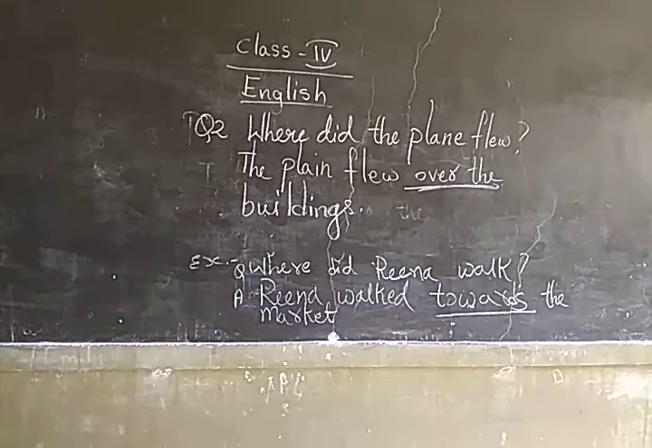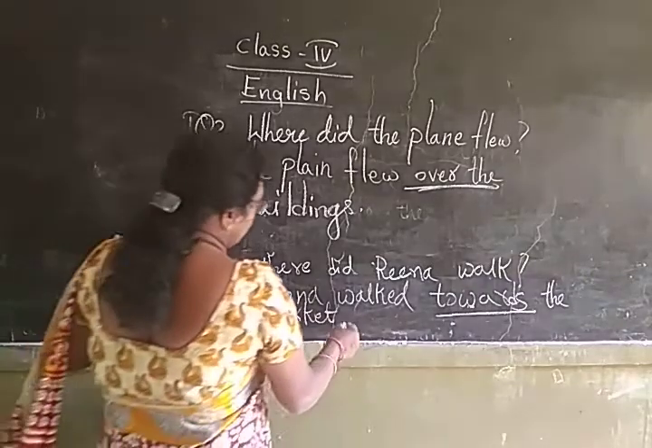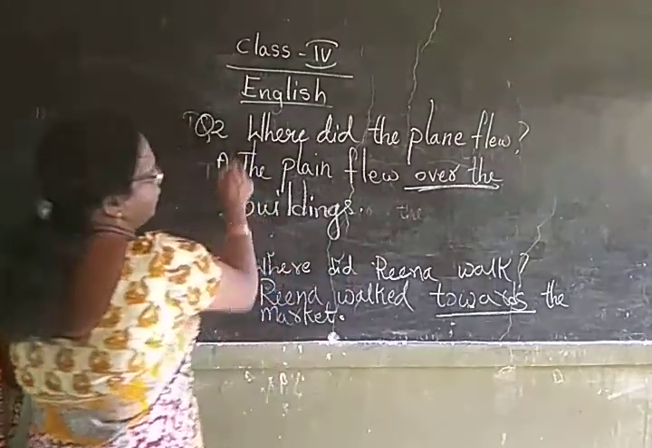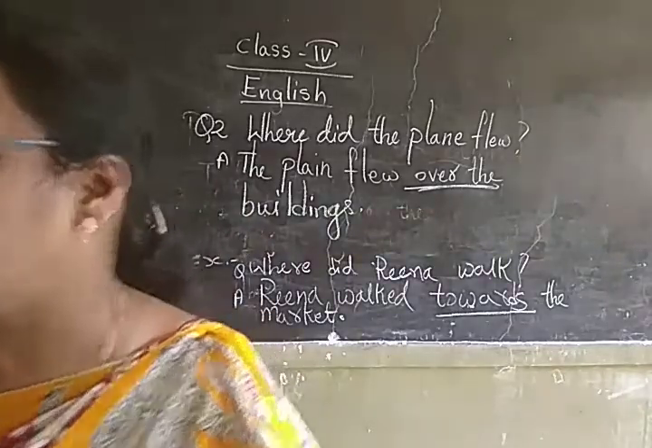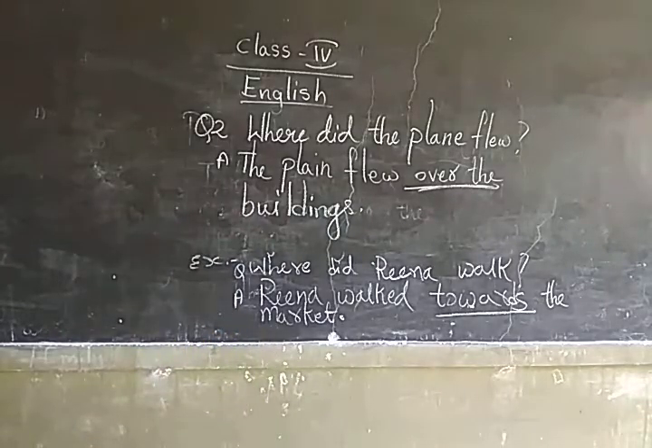So I have given you the example. Where did Reena walk? Reena walked towards the market. Now, where did the plane fly? The plane flew over the buildings. So you have understood the kinds of prepositions, I think.